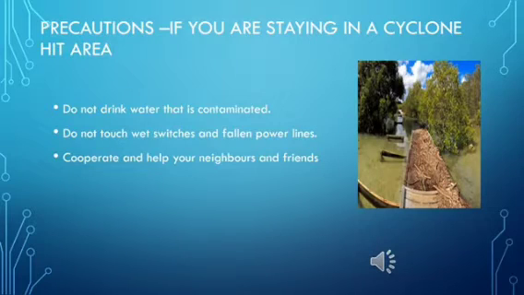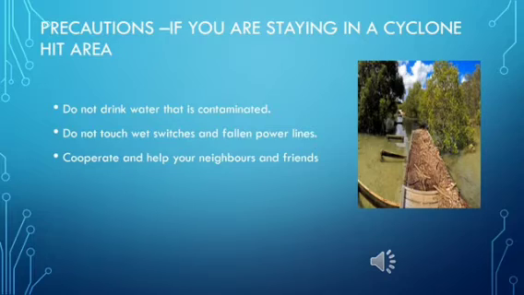Then listen to the local official warnings and the advice, and you have to take their advice. Third, if you have to evacuate or you have to do something like that, do it as early as possible, and you don't return back to the place until and unless it is advised to do so.